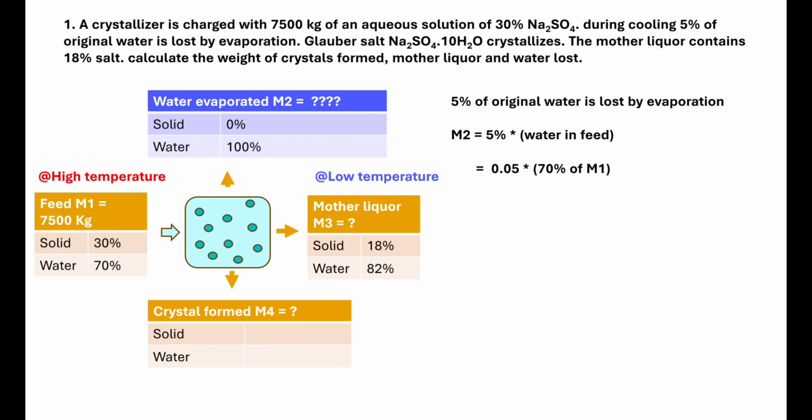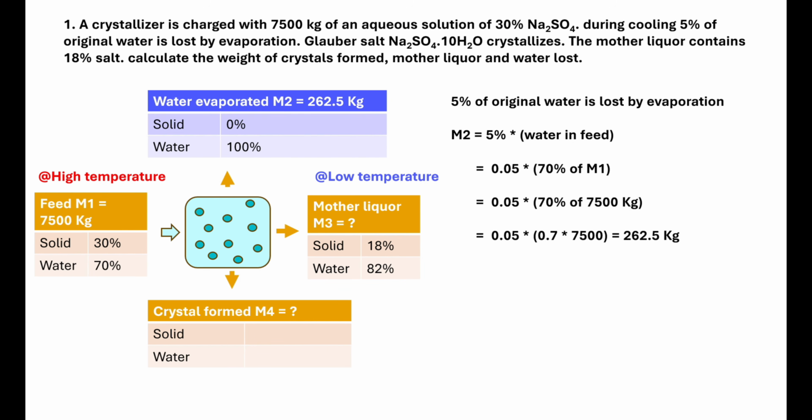The total feed M1 is 7,500 kg. In that, 70% is water. So the water in the feed is equal to 70% of M1. So 70% of 7,500 kg is 0.7 into 7,500. On that, 5% is M2. So the water quantity comes to be 262.5 kg. So the M2 value is identified and we can fill in the table.